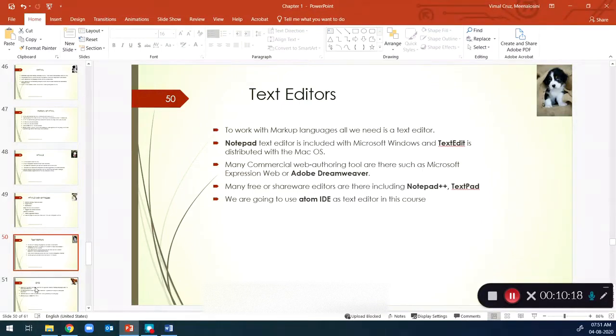But to make it easier for all of you, whether you have Windows or Mac OS, we are going to use Autumn IDE as the text editor for this course. From the next chapter onwards, we are going to write our code, so all of you have to download Autumn IDE on your system. That is the editor that we are going to use in this course.